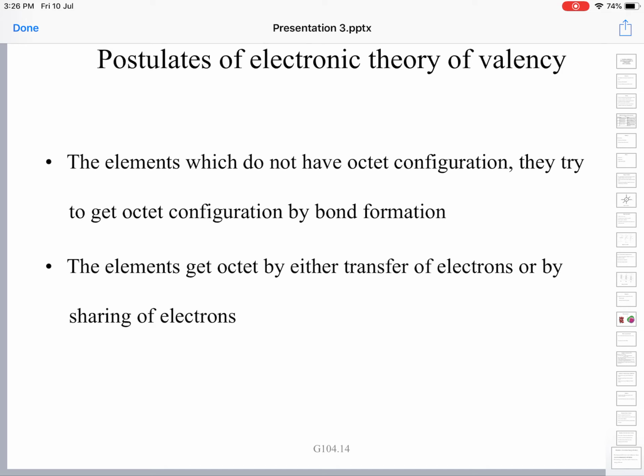The p orbital is dumbbell shaped. The lobes are oriented along the respective x, y and z axis, and in between the lobes you have a nodal plane where the probability of finding an electron is 0. Then this takes us to the next topic, that is shapes of d orbitals.